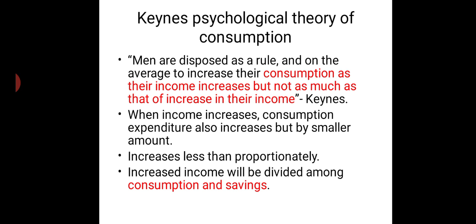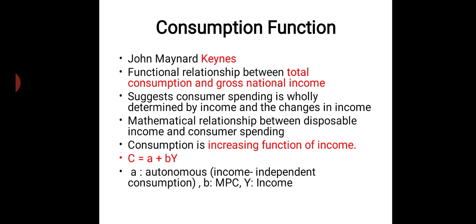The Keynesian psychological theory of consumption basically means that we do consume more when income increases, but after a particular point we start saving. This was explained through the proper consumption function developed by Keynes, where consumption is considered an increasing function of income: C is equal to A plus BY, where A is autonomous consumption. Autonomous consumption is income-independent consumption. For a minimum level of survival, we need to consume something. Even if income is zero, there has to be some level of consumption, which we know as autonomous consumption.